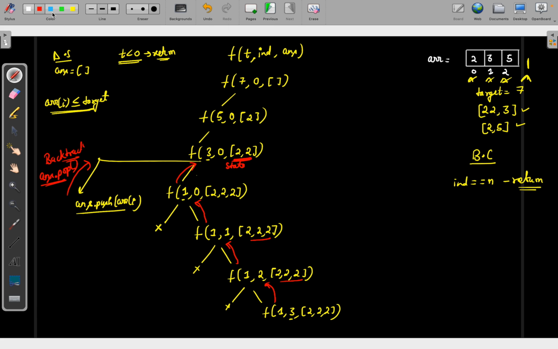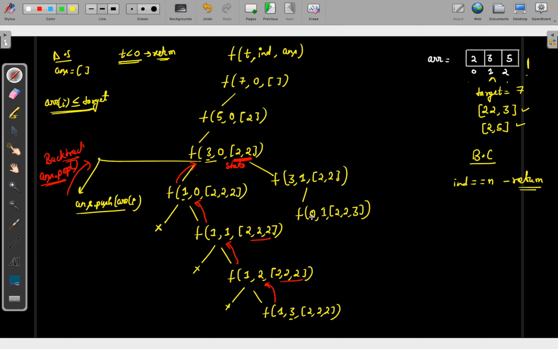Okay, so now you are done with this call, you will do the next call. When you move ahead, you will move ahead with the same target. So the target is 3, but you will move with index 1, and you have 2, 2. Now again you have a choice: will you take 3? Yes, you can take 3. So you will take 3 and you will get 0 here, and the index will be 1 because you can take it multiple times, and this will be your array.